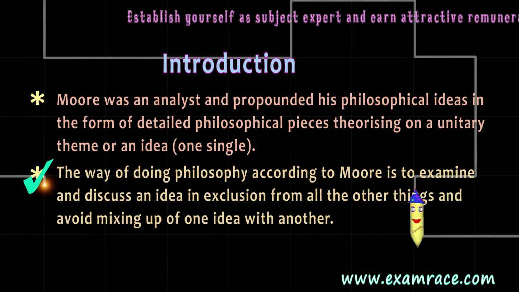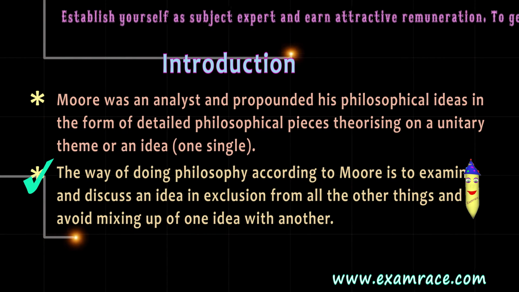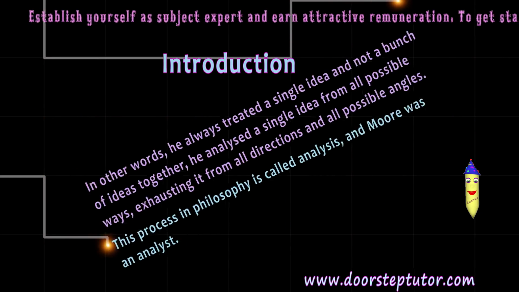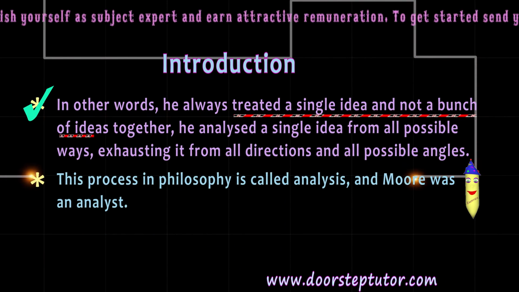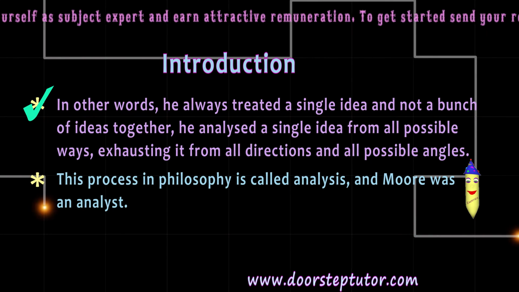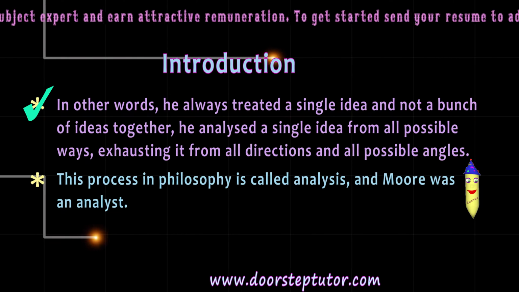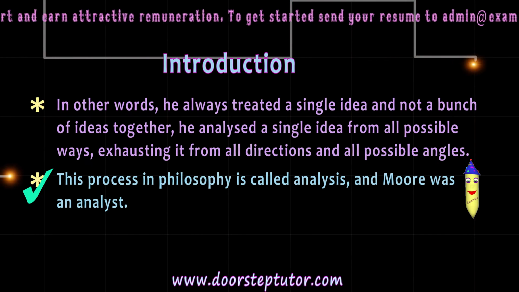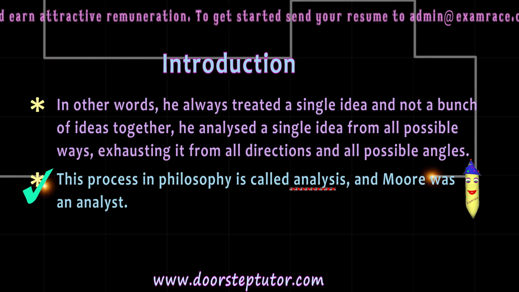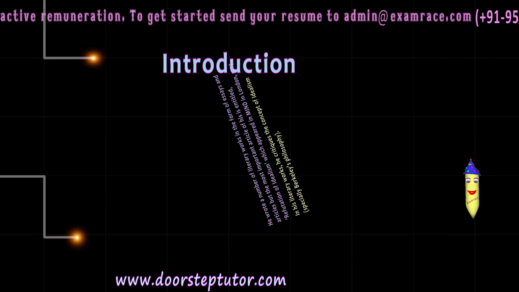Exclusion means taking it away from all the other things and avoiding mixing up of one idea with another. In other words, he always treated a single idea and not a bunch of ideas together. He analyzed a single idea from all possible ways, exhausting it from all directions and all possible angles. This process in philosophy is called analysis, and hence we can say that Moore was an analyst.